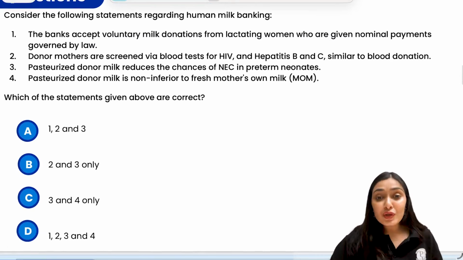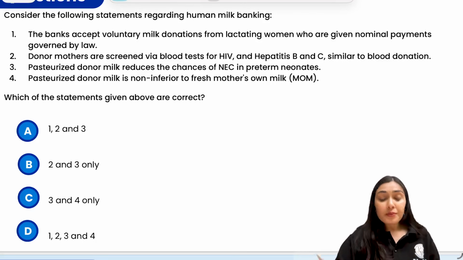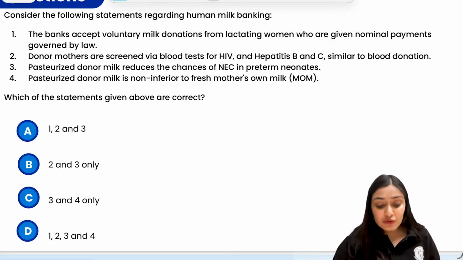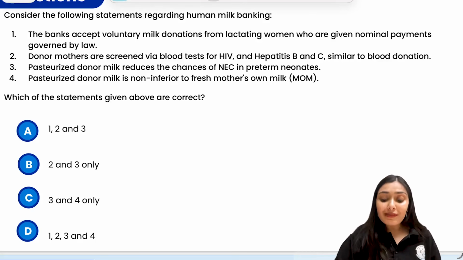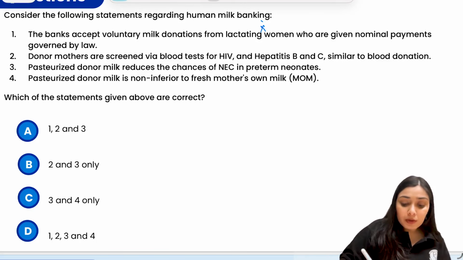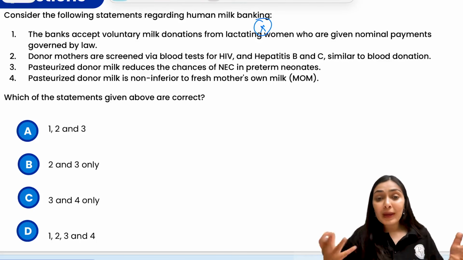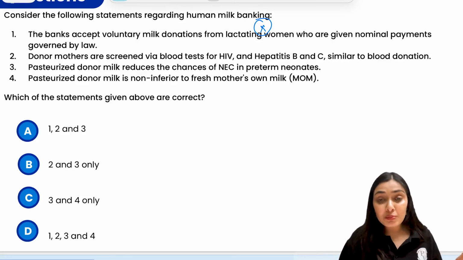Moving to the next question, again a favorite question related to our community pediatrics, that is human milk. So consider the following statements regarding human milk banking. Option 1, the first statement says that the banks accept voluntary milk donations from lactating mothers who are given nominal payments governed by the law. This is false, right? Donating human milk is completely altruistic. No payment or incentive has to be given to such mothers.